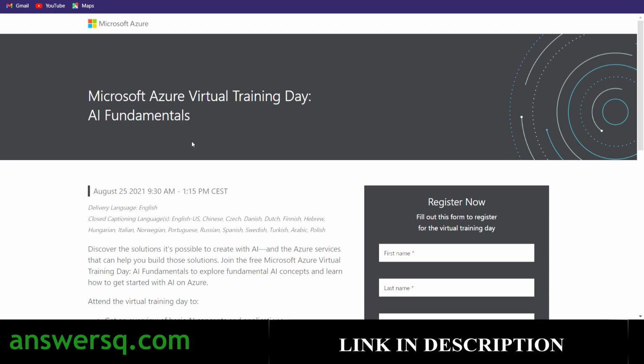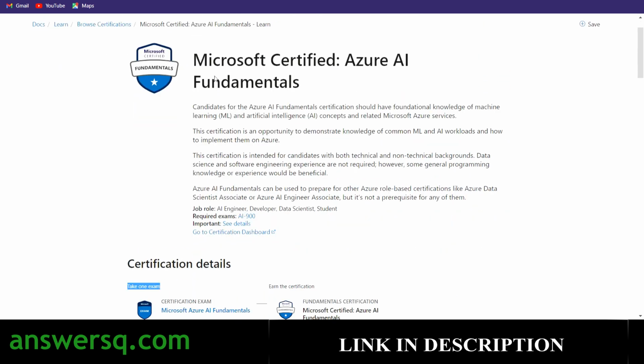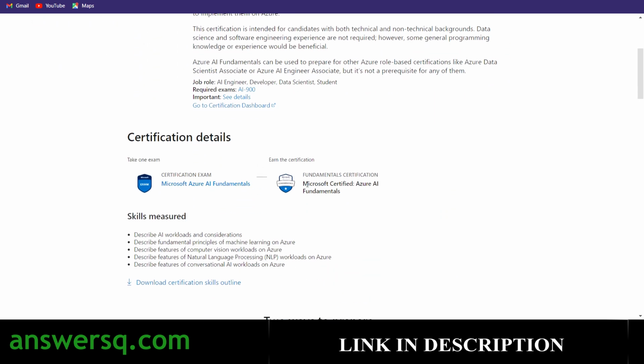After the training event, once you complete it, you will get a voucher to take this Microsoft AI 900 exam free of cost. And if you complete the exam, you can get this Microsoft Azure AI Fundamentals Professional Certification free of cost. See that? This is the exam you are going to take. The original cost of this program is $99, but you can get it for free. Complete the exam and get this certification.